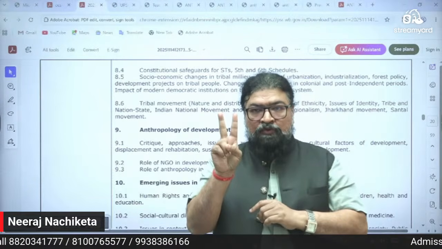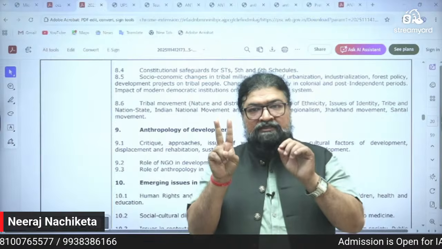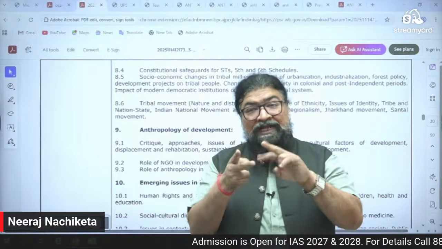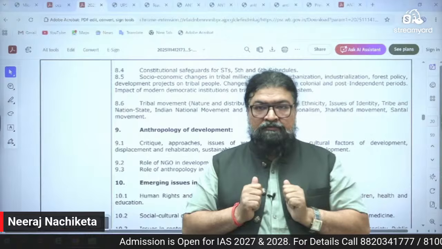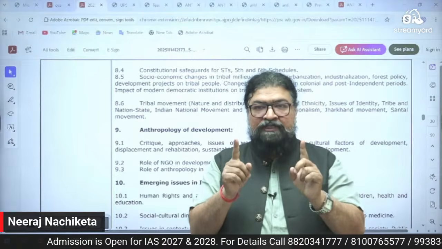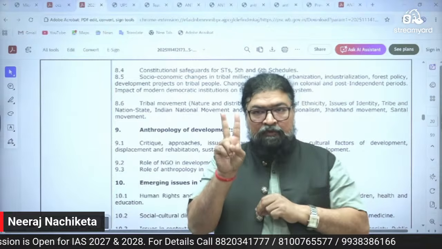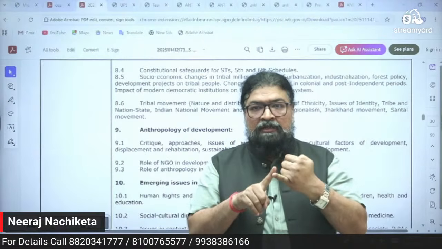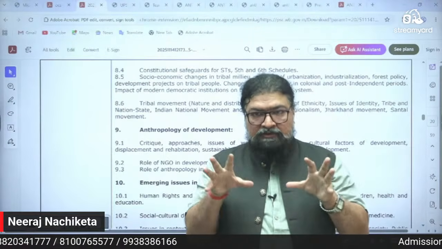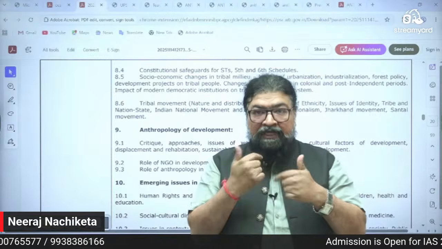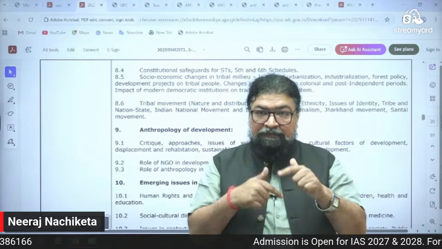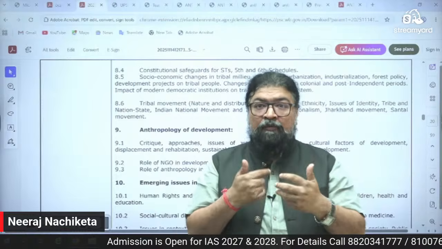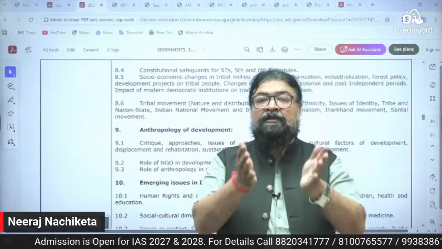In paper 2, there will be problems and welfare of tribes of that state. Let's say you are writing WBCS paper 2. So those tribes of West Bengal, like Santhal, Munda and other tribes which are part of West Bengal, their problems, the impact of religion, the problems of their society, and what are the government policies and programs, their safeguards, their development.